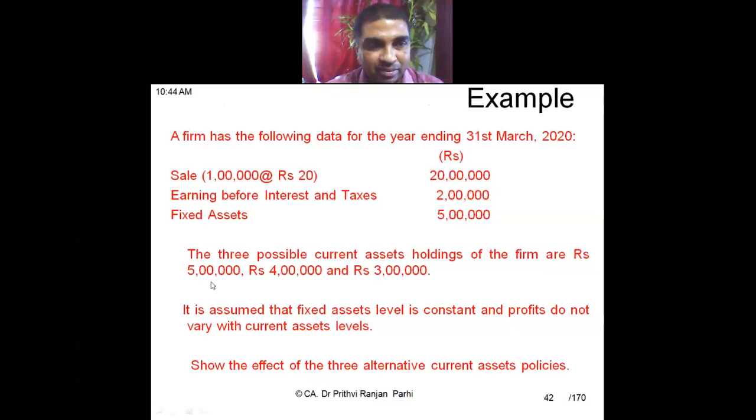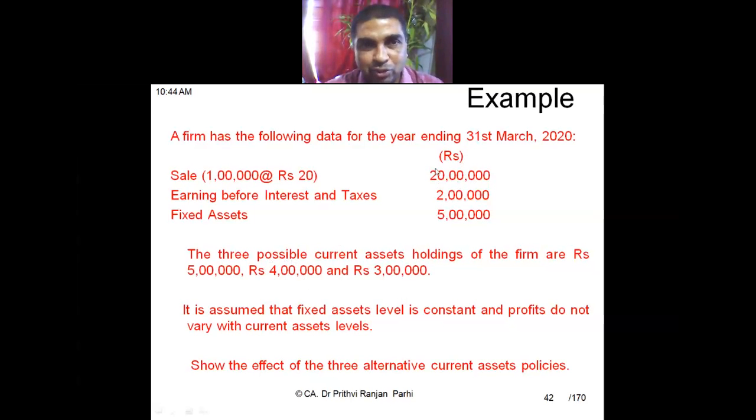5 lakh is what? It is conservative. So more working capital means you are conservative. You are taking less risk. Okay. What is 3 lakh? Yes, sir. It is aggressive. And 4 lakh is moderate.